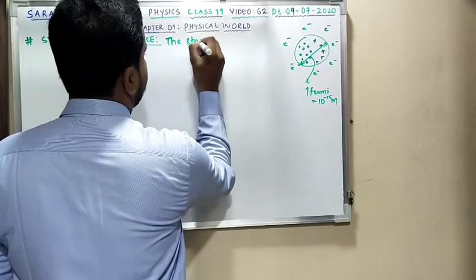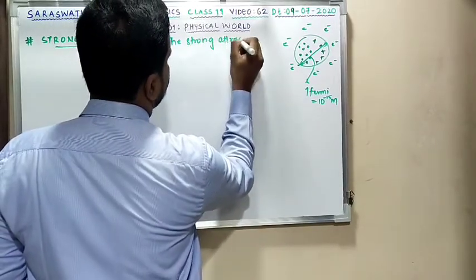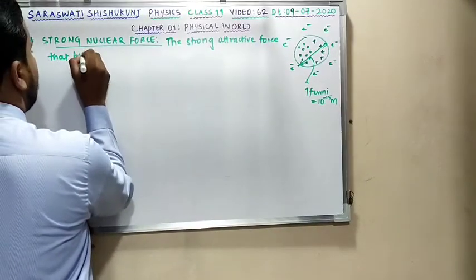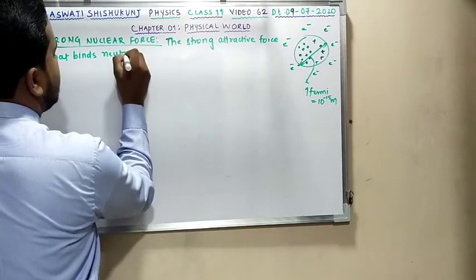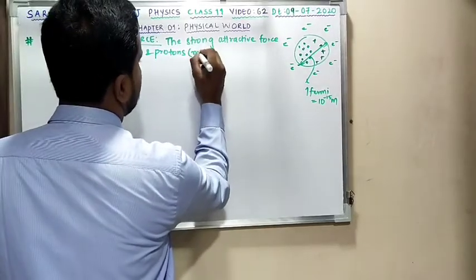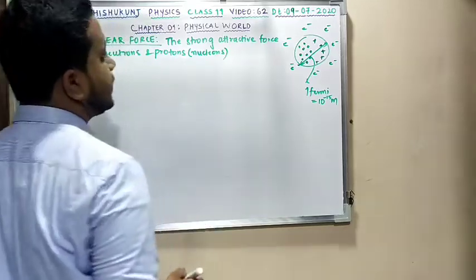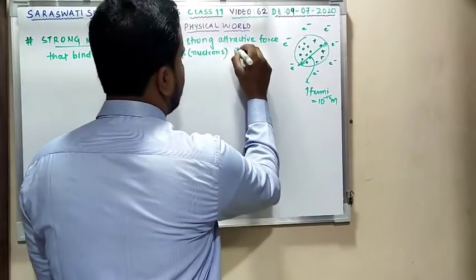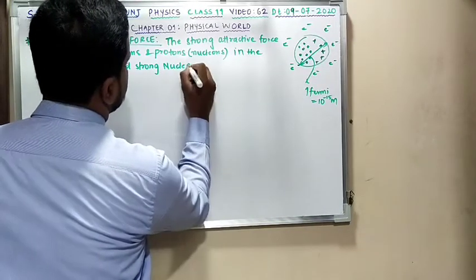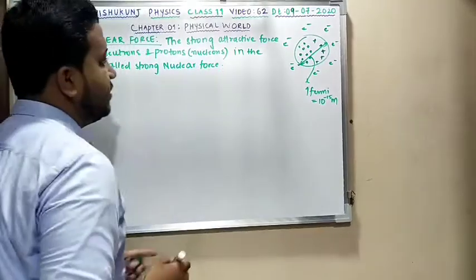So we can say that the strong nuclear force definition is: the strong attractive force that binds neutrons and protons, known as nucleons, in the nucleus is called strong nuclear force. Till this clear? Okay, again I am repeating.